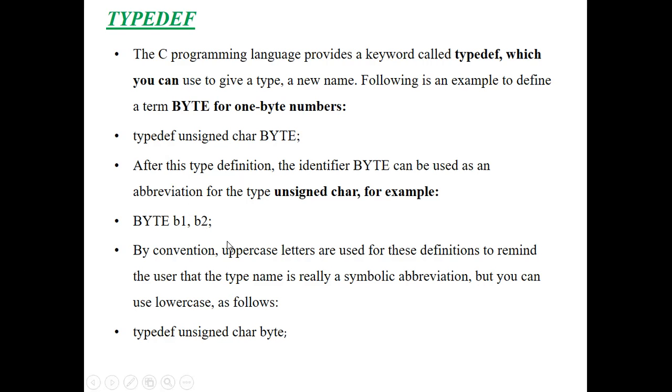Here, by convention, uppercase letters are used for this definition to remind the user that the type name is really a symbolic abbreviation, but you can use lowercase letters also. Here, for understanding purposes, I have written byte in uppercase letters. For your convenience, you can also write it in lowercase. Typedef unsigned char byte. This is the way you can create a new data type or new variables or new instances by using Typedef in the C programming language.